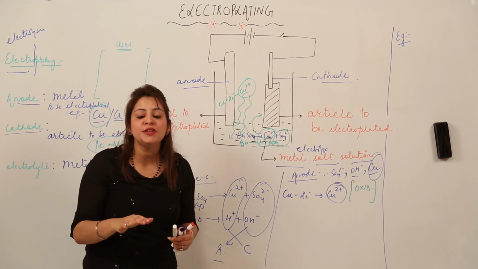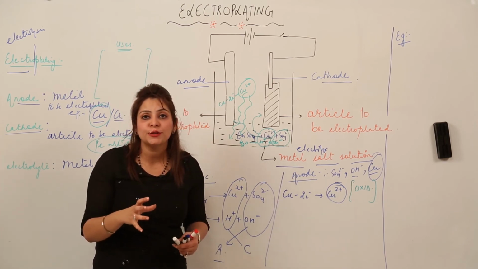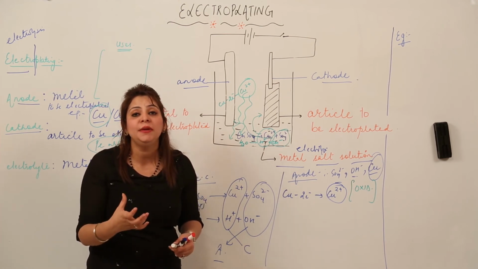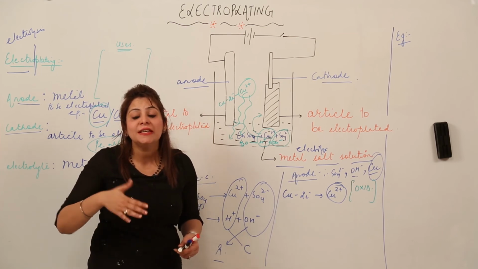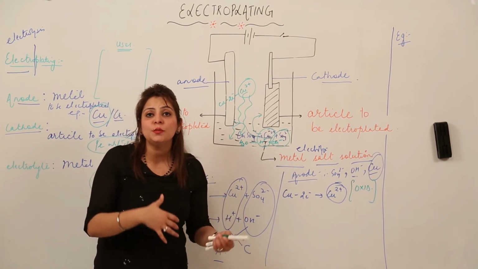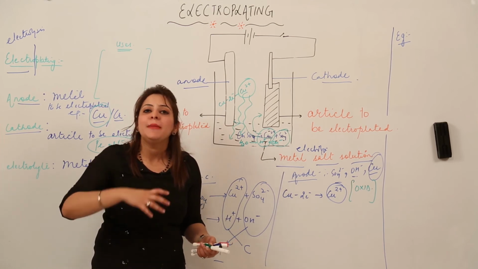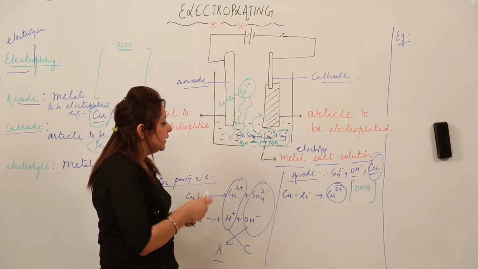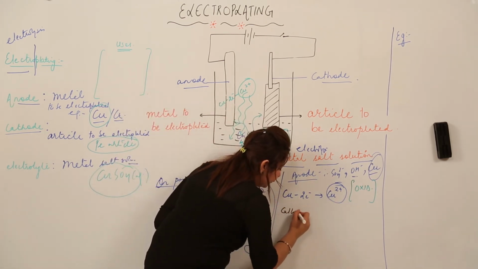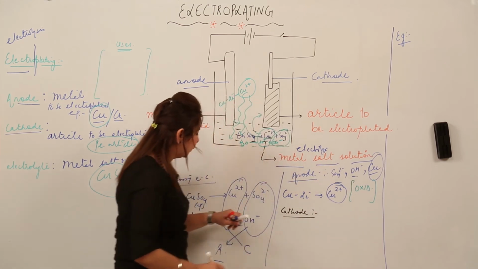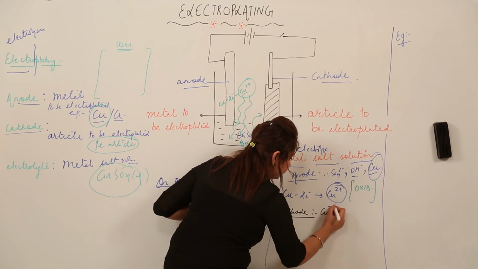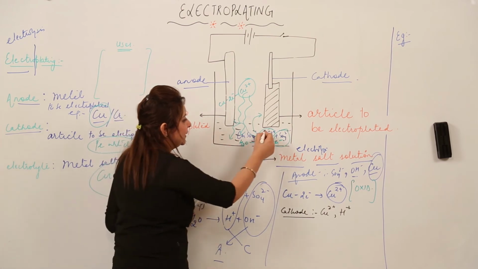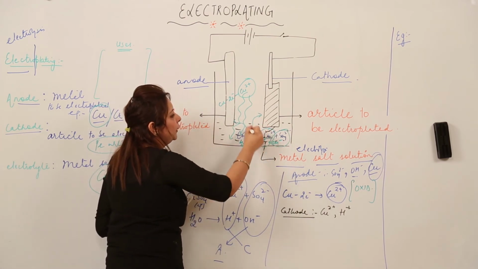They are moving into the solution, and as you know, it contains CuSO4 solution, which has dissociated into ions on passing electric current. That means the concentration of Cu2 positive ions increases in the solution, because it already possessed some Cu2 positive ions, and now many more Cu2 positive ions from the electrode are also migrating into the solution. Now let us see which ions will move at the cathode. At the cathode, Cu2 positive ion is going to move, and hydrogen ion is going to move, right? So these Cu2 positive ions and H positive ions are going to move to the cathode.